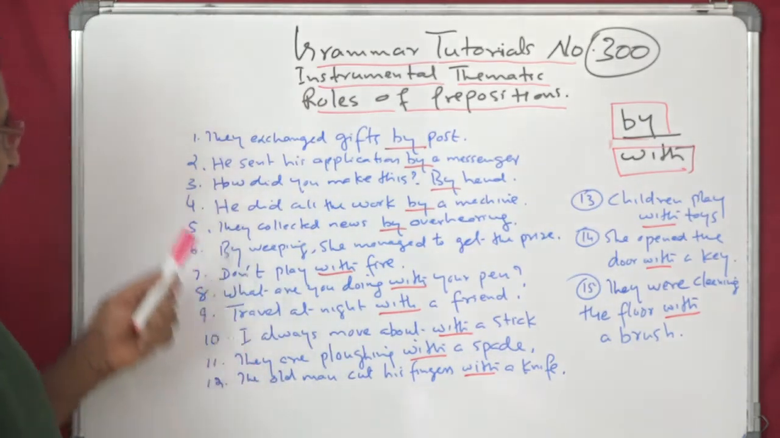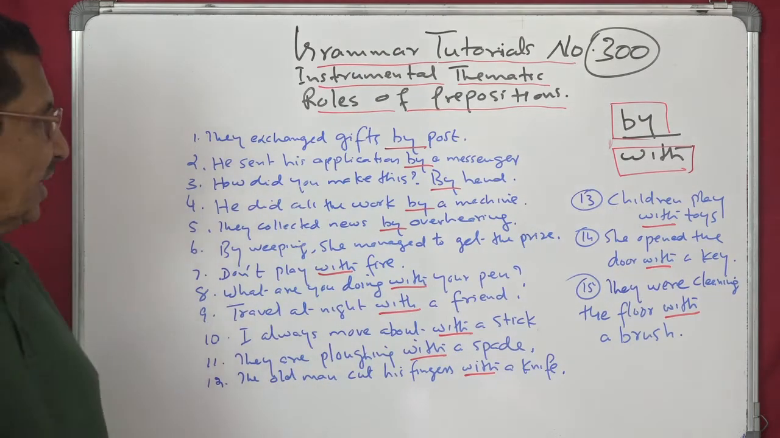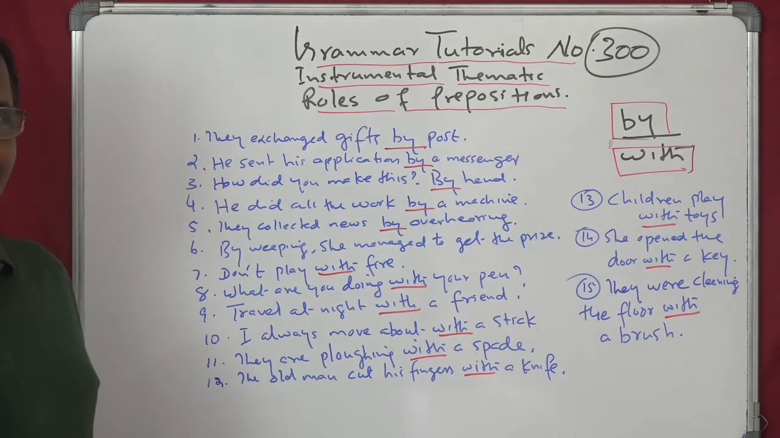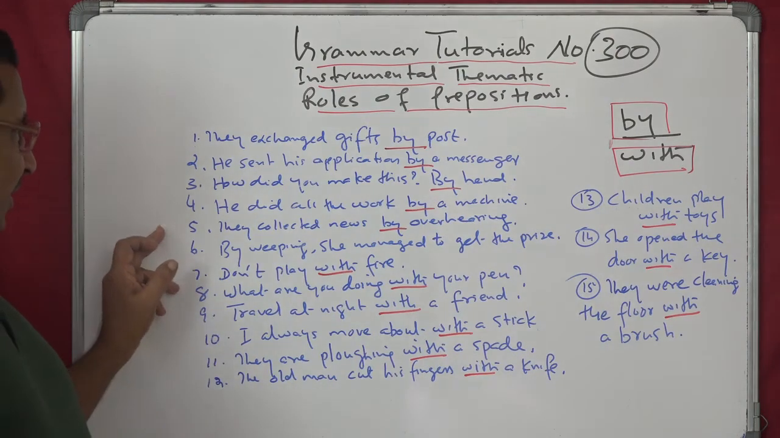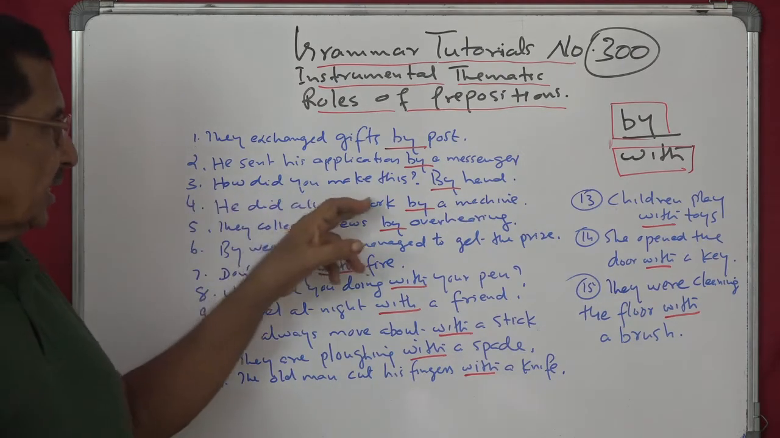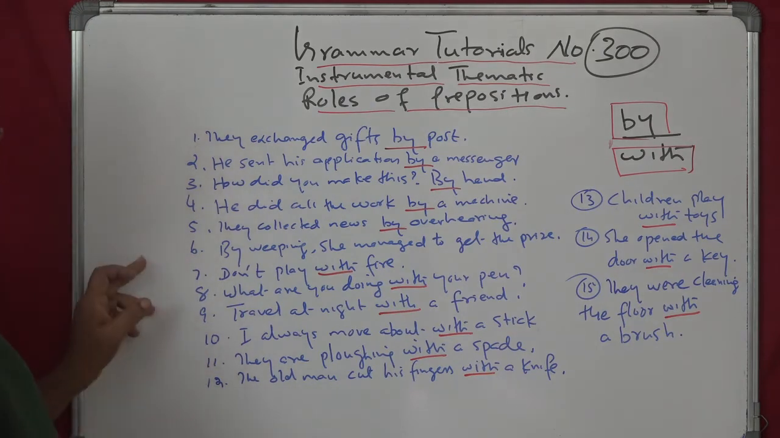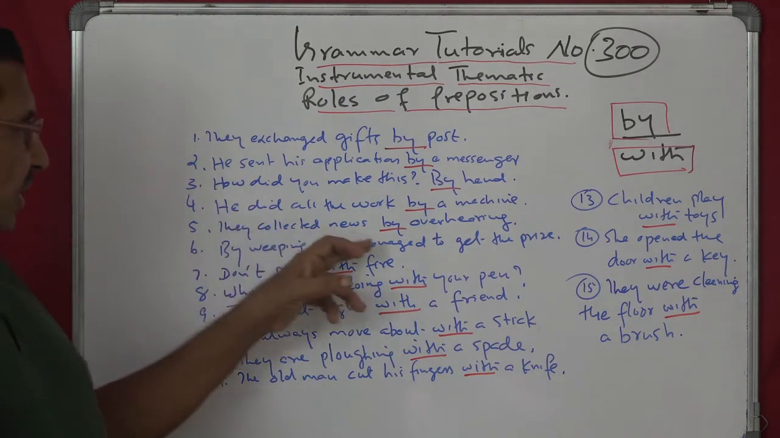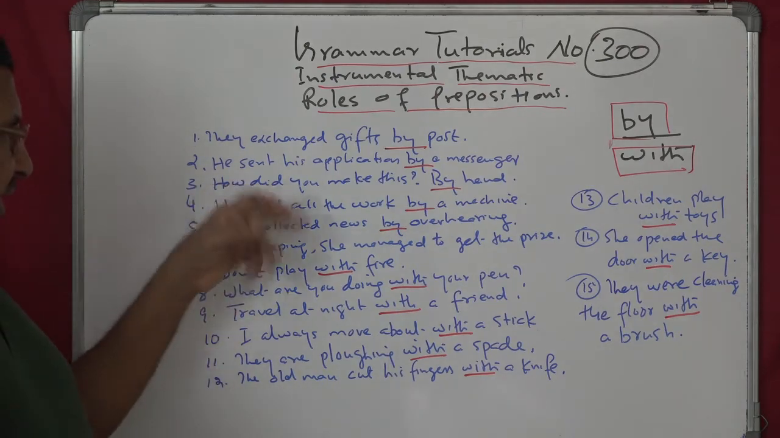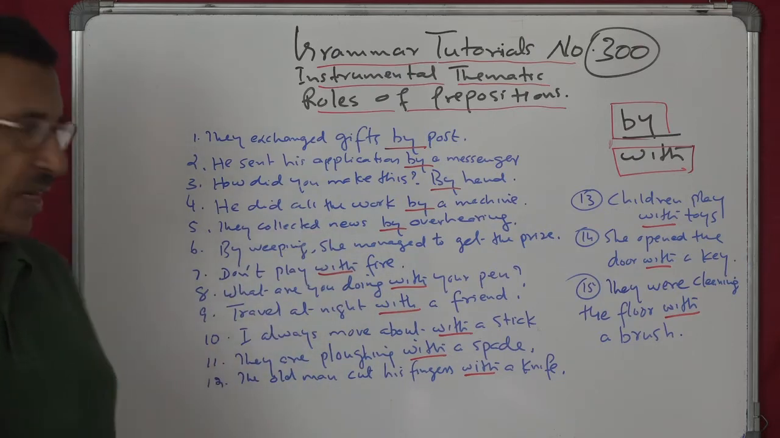Let's see. They exchange gifts with the post. Not possible. He sent his application with a messenger. Not possible, because it is how. How did you make this? By hand, not with hand. He did all the work by a machine, not with a machine. They collected news by overhearing, not with overhearing.